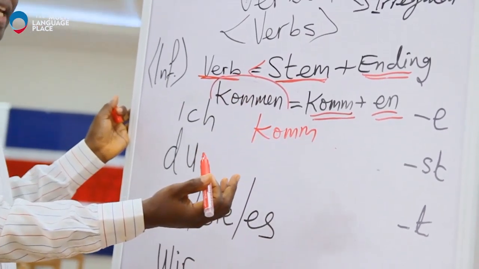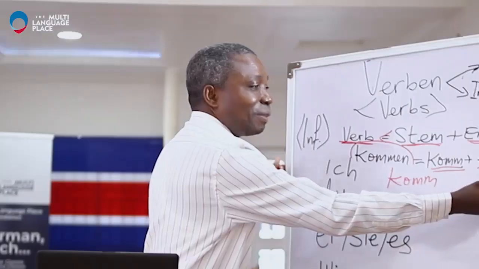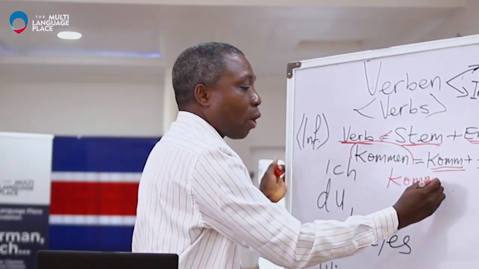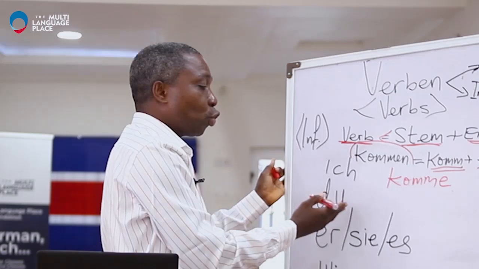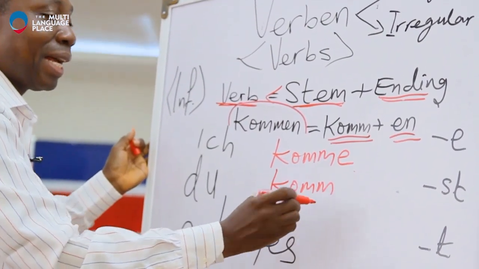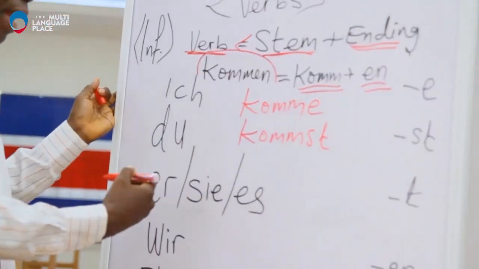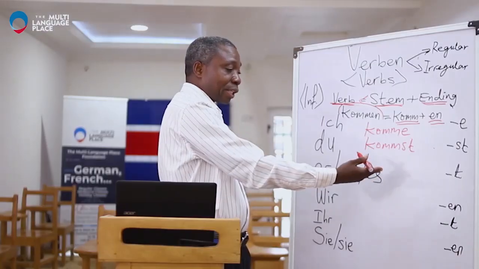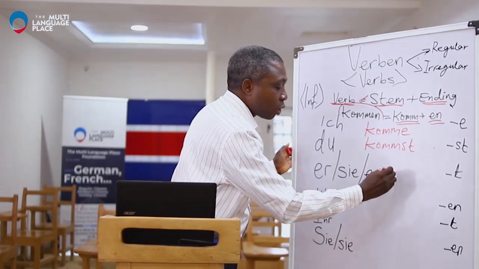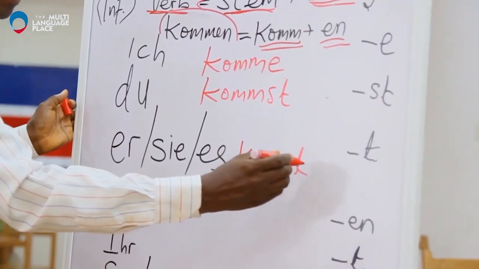Remember, I've taken away the en, and we had this ending, e. So we have e, and this one will be komme. Du, let me write the stem, and then I had the st. Then the third person singular, the same stem, komm, and I had the t.